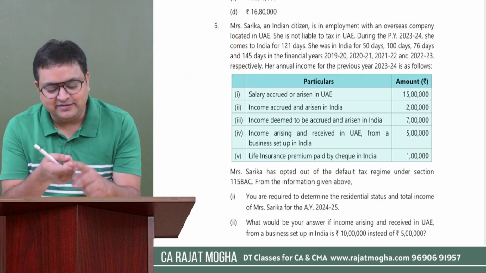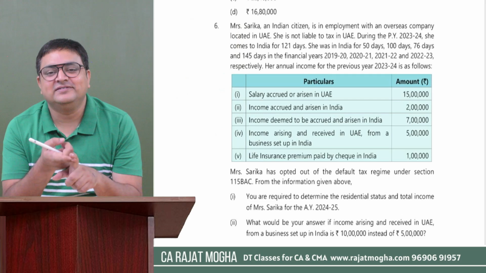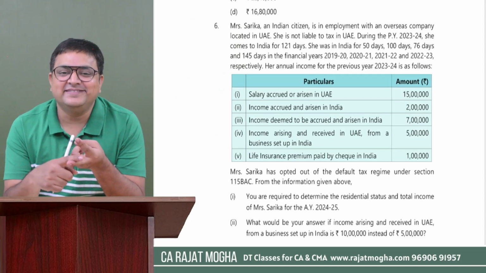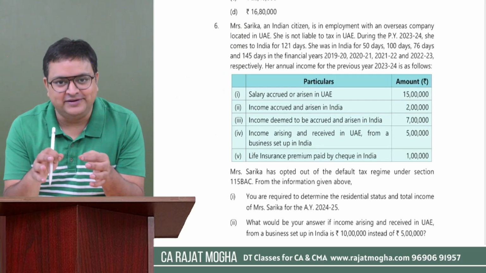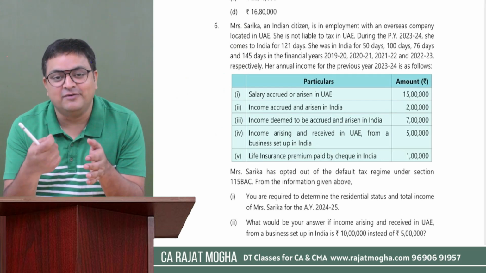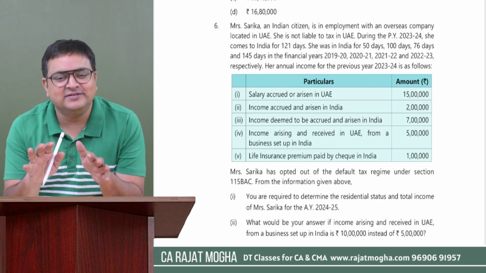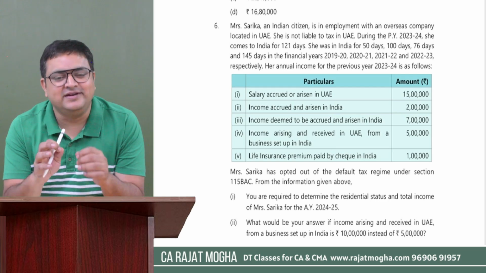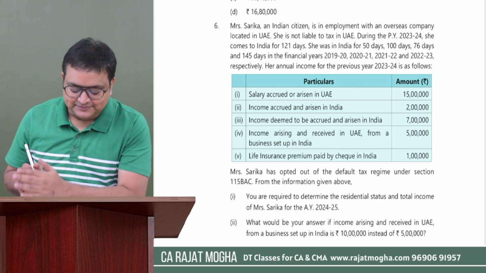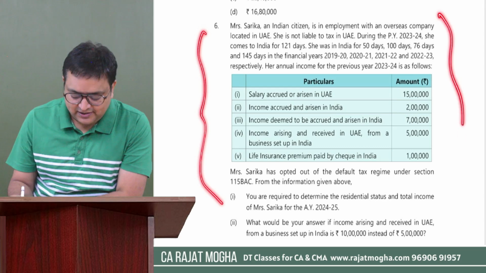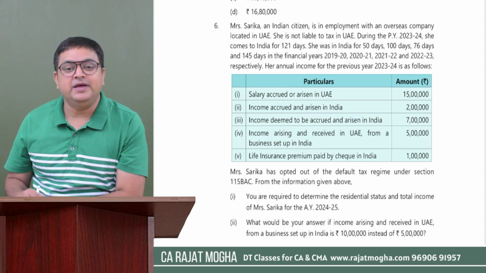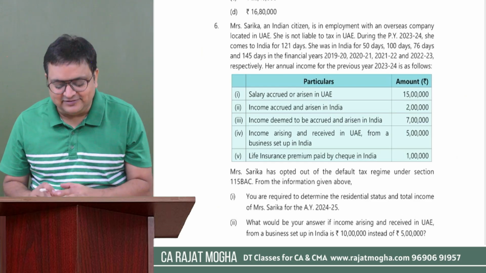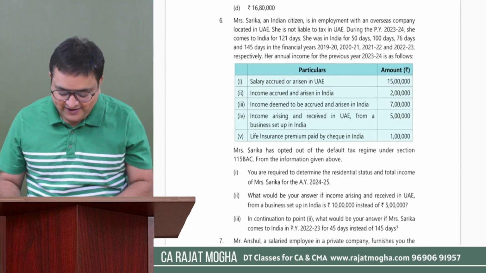Reason being, see, residential status is one of the chapters which is easier than other chapters, first of all. Second thing is that it is one of the most important chapters of our syllabus. From the examination point of view, in fact, this is the examiner's favorite chapter. Always you see that there is a question from residential status. Second thing is that if you are able to do this question, you will be able to revise so many concepts related to residential status. That is why this question is more important. Okay, let me discuss this with you.